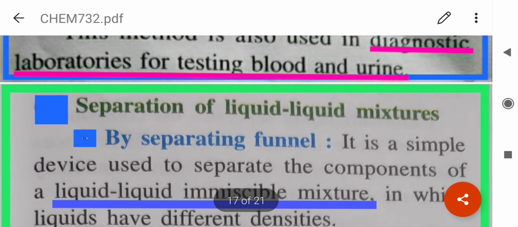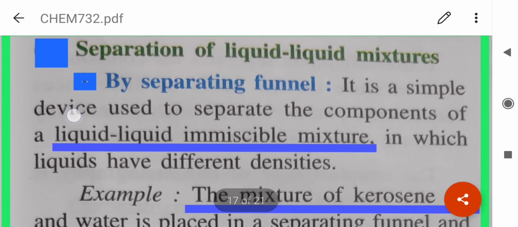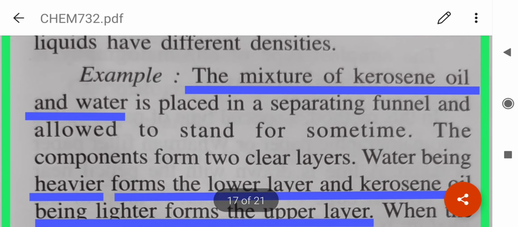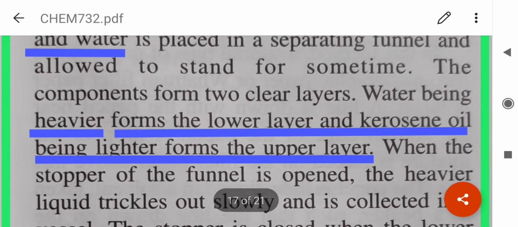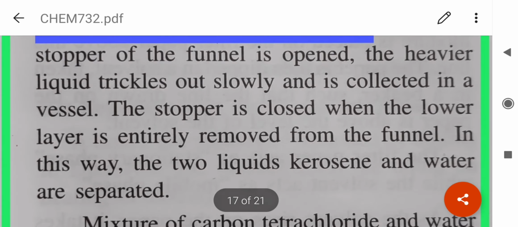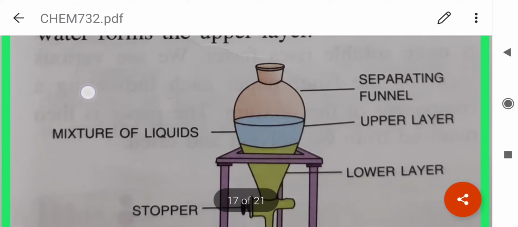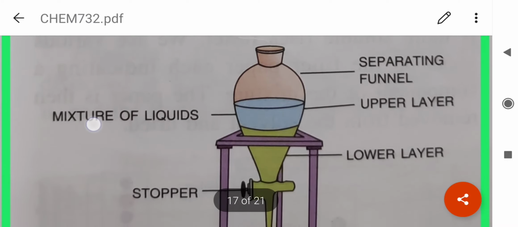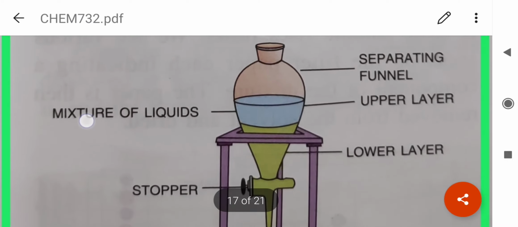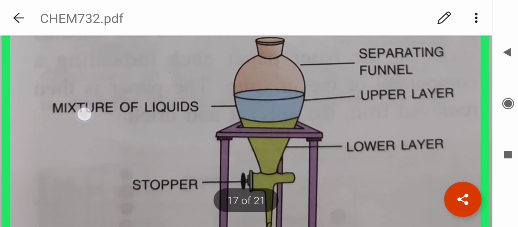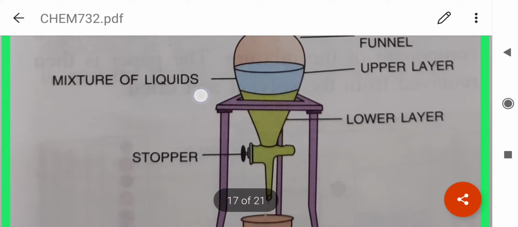Now let's see separation of liquid-liquid mixtures. Liquid-liquid immiscible mixtures, like a mixture of kerosene oil and water. Now suppose we take this mixture in a separating funnel. After some time, the water, which is heavier or denser, settles down, and kerosene remains on the top. You see, the two layers can be distinctly seen.